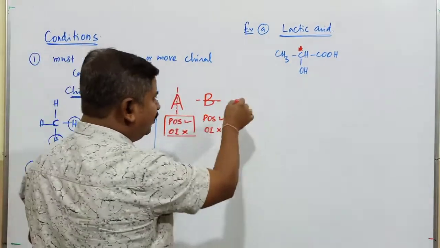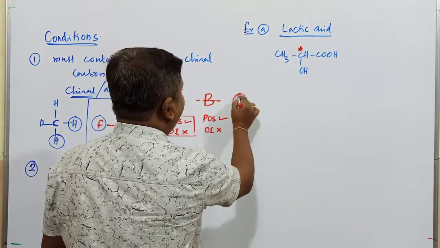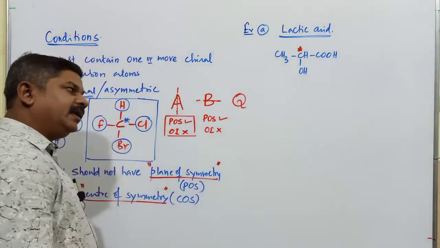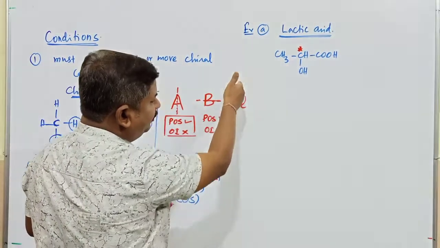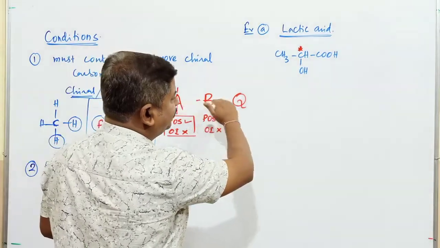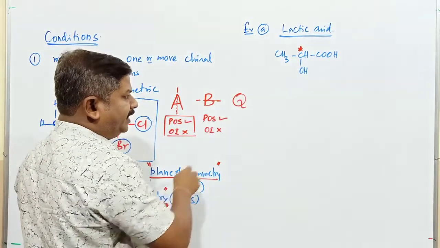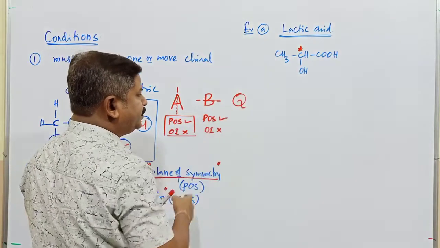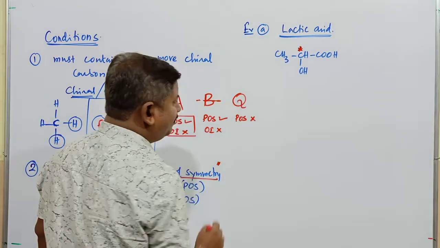Like that, if you go with different types of objects, suppose I go with the letter Q. Does the letter Q have a plane of symmetry? Whether you go in the vertical direction or the horizontal, it cannot produce two equal halves. When a molecule does not produce two equal halves, the substance does not contain a plane of symmetry.